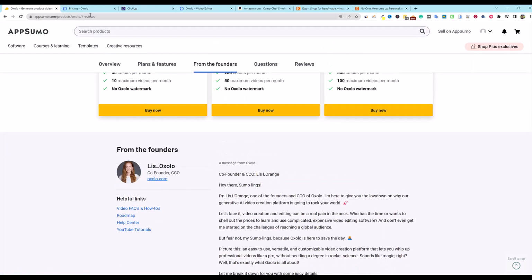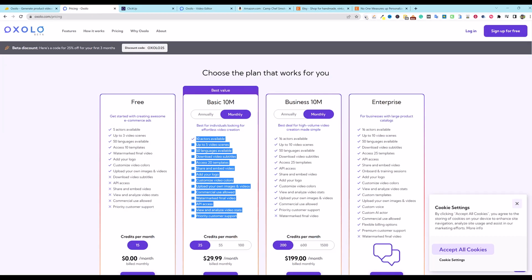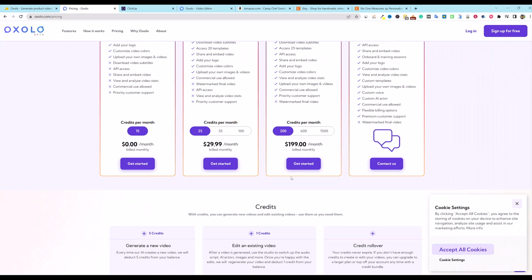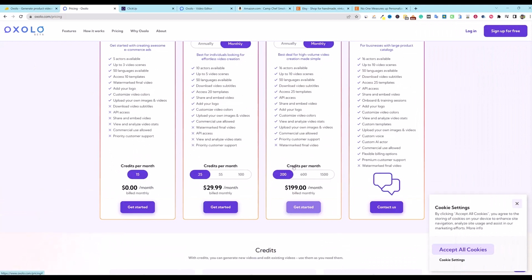So overall, one other thing I forgot to do is come over here and just to see if they're getting any traffic already. They've already got 500,000 people coming to their site already. They just launched on AppSumo, so I don't even think that this traffic would be coming from AppSumo. And so they're going to get a big surge when we look at June over here. It's going to be skyrocketed up because of the traffic they're going to be getting because they're on AppSumo. But overall, this is a well-established business already at 500,000 visitors per month. So they already have monthly paying subscribers and customers.